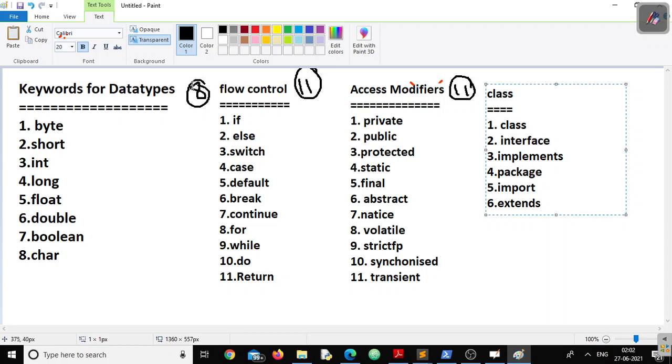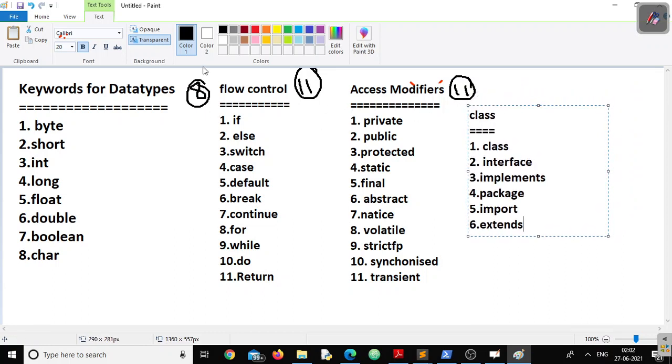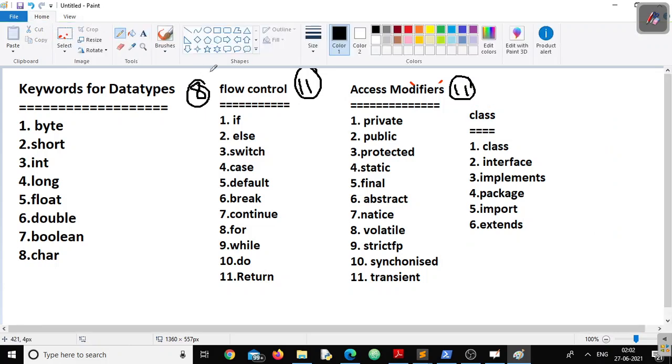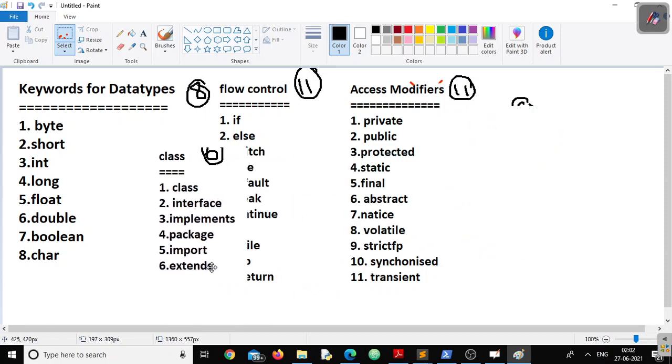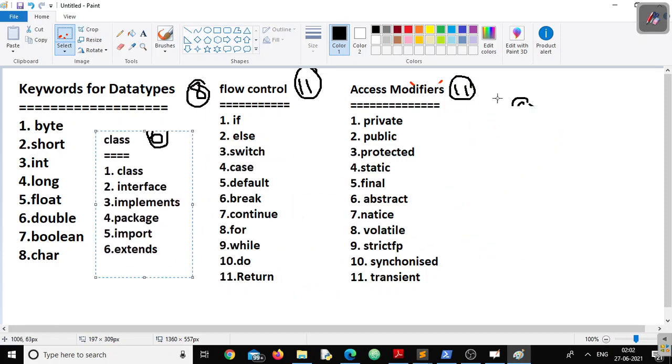Now, for class, we have 6 keywords. Sorry, 6 keywords, not access modifiers. Now, next, let me drag this particular class to the right so that we can have some space. We can easily complete in one window.